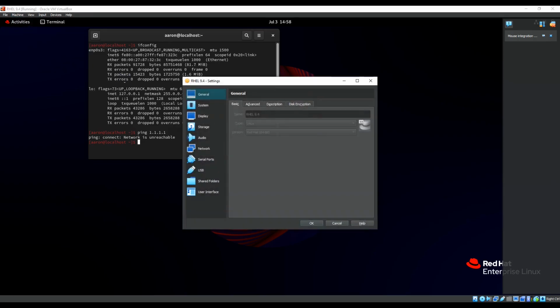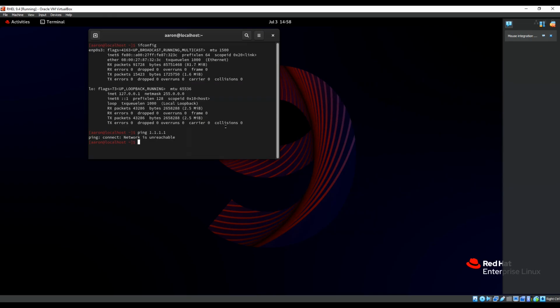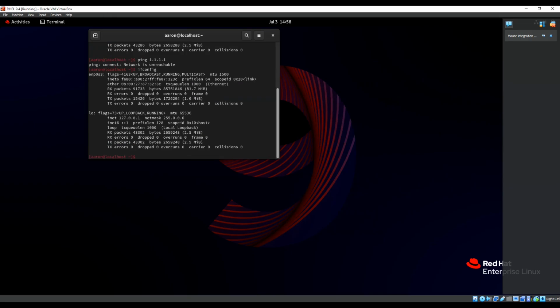So we go here, settings. Let's go network, bridged adapter. Nah, let's try this. ifconfig now.